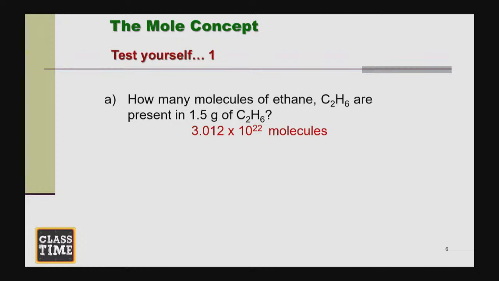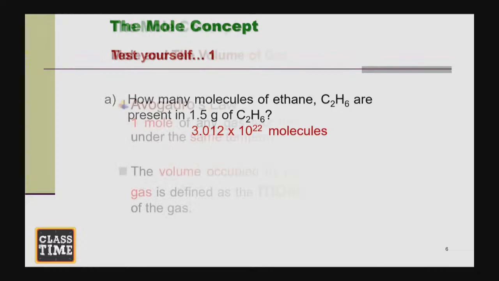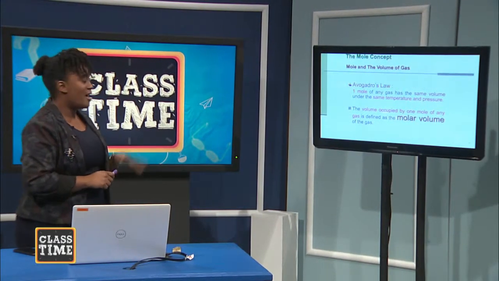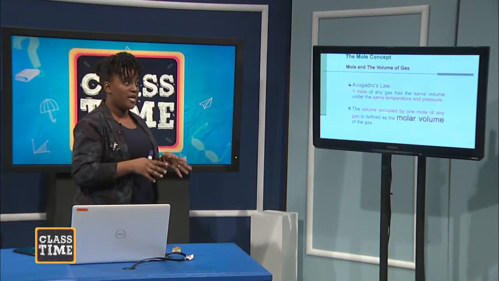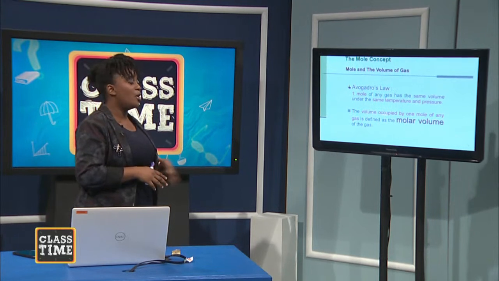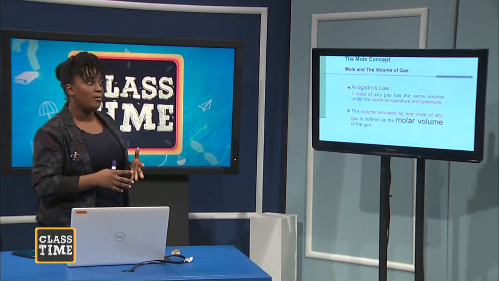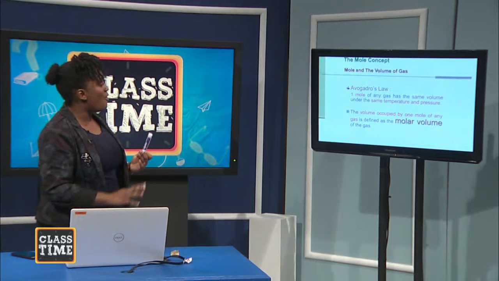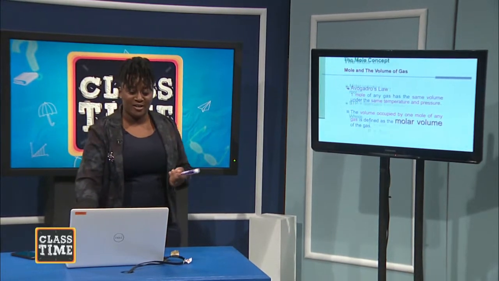All right, so let's move on to the law, Avogadro's Law. Avogadro is saying 1 mole of any gas that contains 6.02 times 10 to the 23rd would have the same volume under the same temperature and pressure. What does all of that mean? What am I talking about?